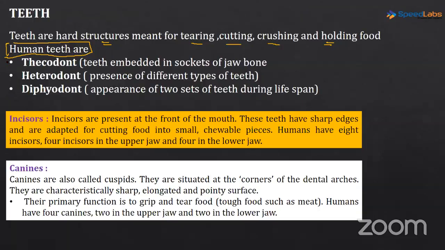Human teeth, they are thecodont. Now, the term thecodont, what does it mean? That teeth is embedded in the sockets of the jawbone.